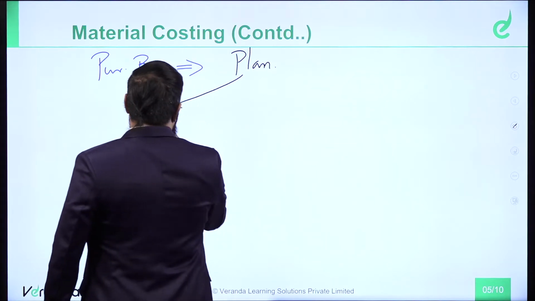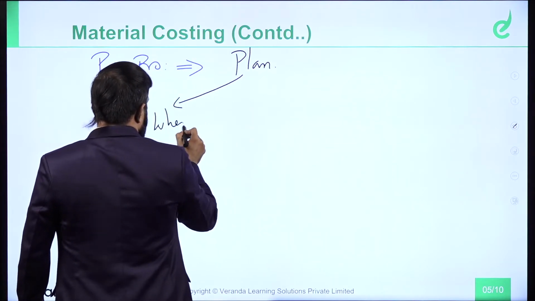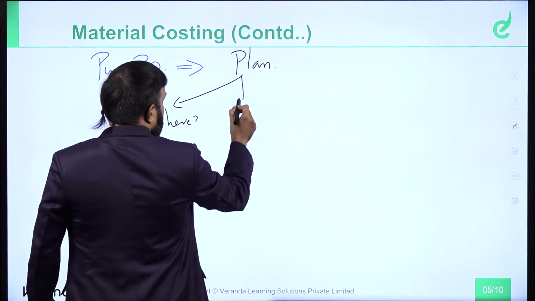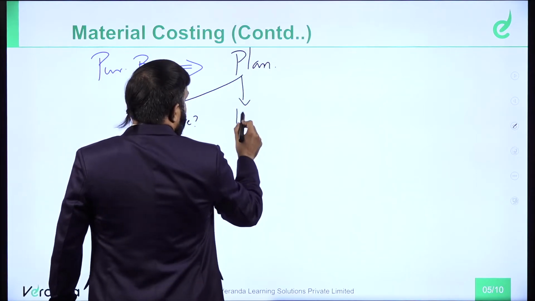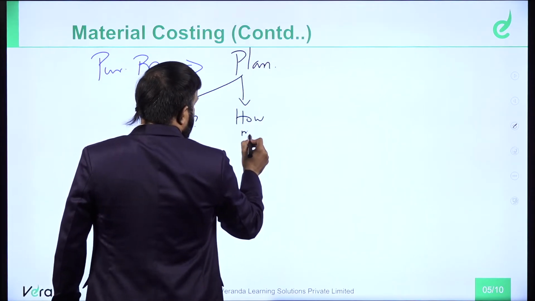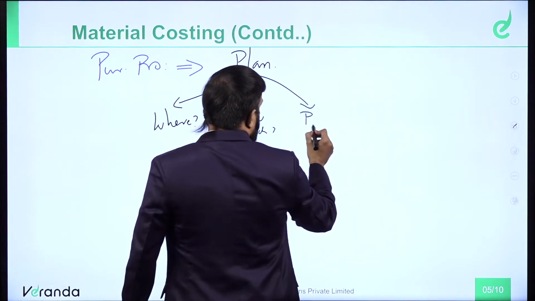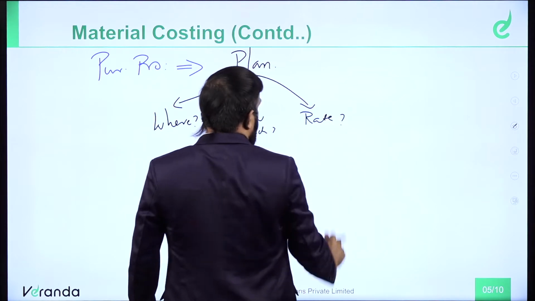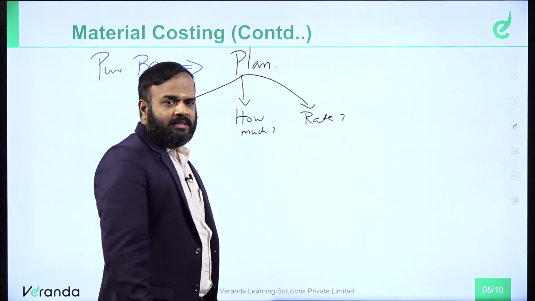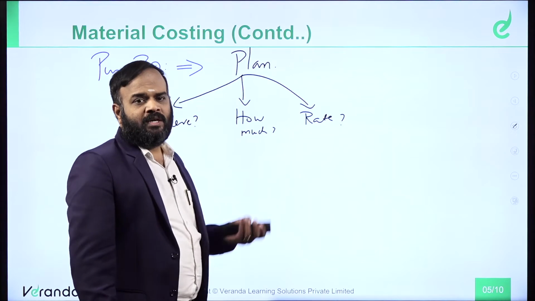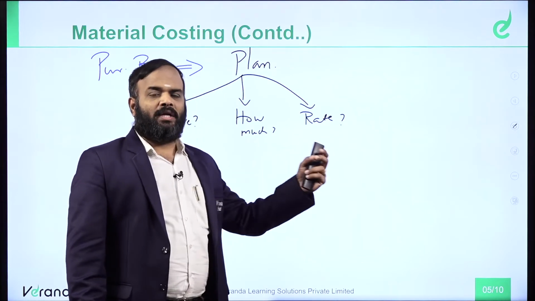From where I have to buy, how much I have to buy, in what rate I have to buy, how much I have to pay. That is called the proper plan. Where to buy, how much to buy, at what rate to pay.